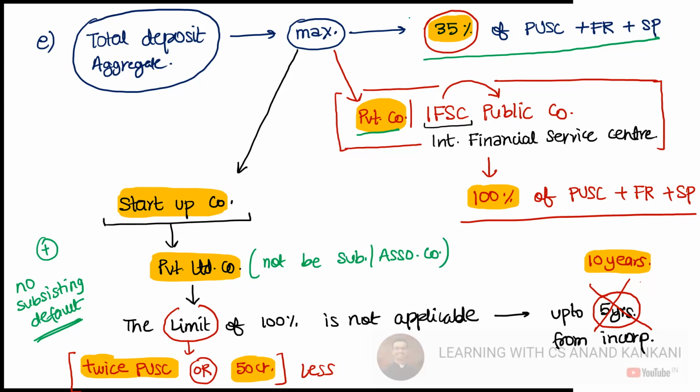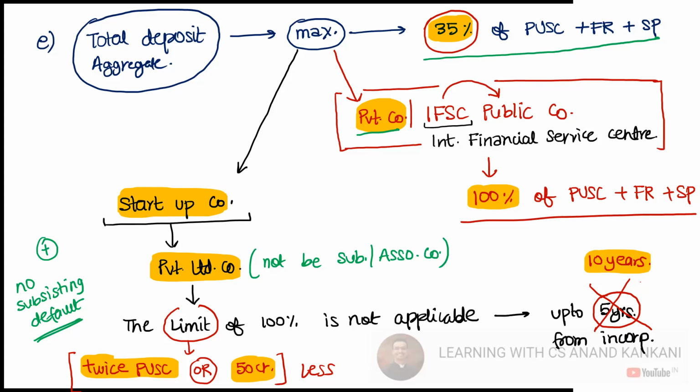This makes sense. So this is for the public company, but if the public company is in IFSC, situated there, then you have a 100% limit. And even a private company can accept deposit up to 100% of the paid up share capital, free reserves and securities premium. Then you have a startup company.